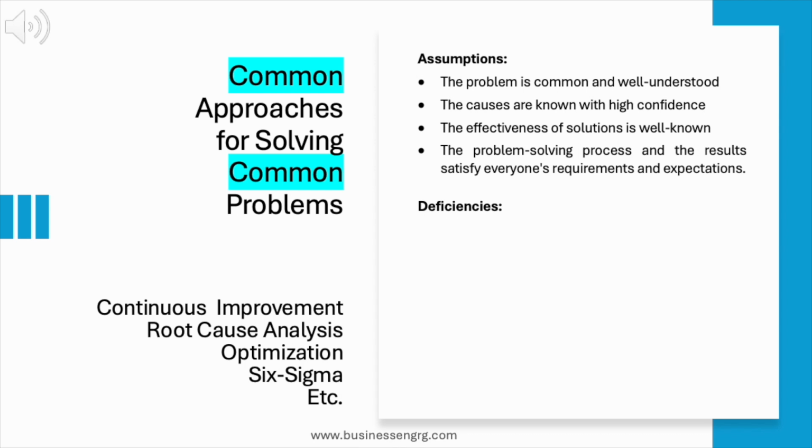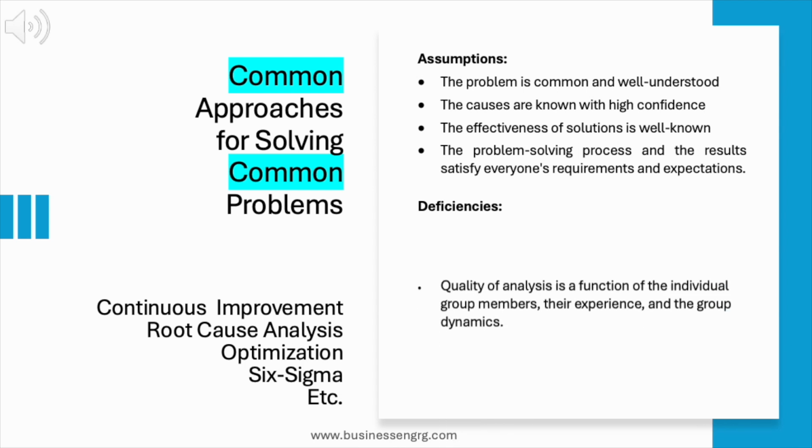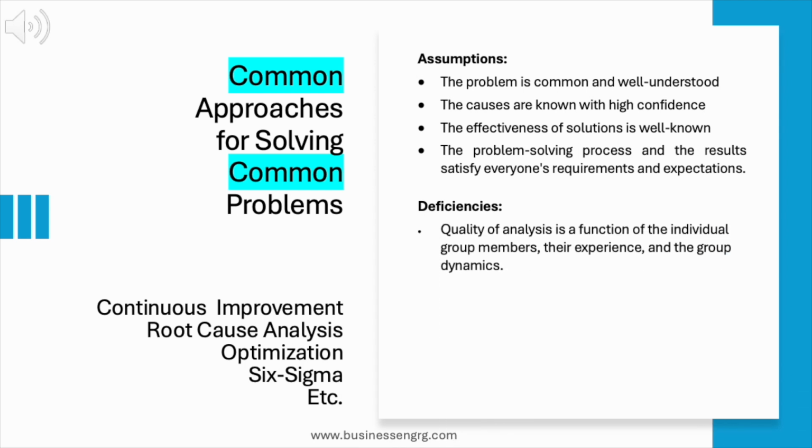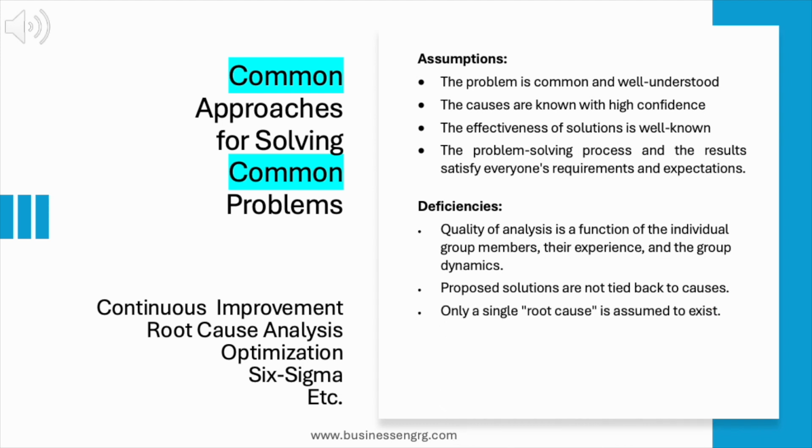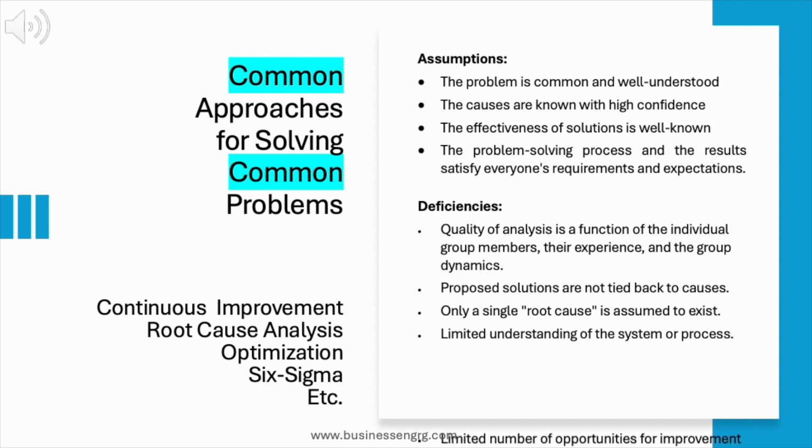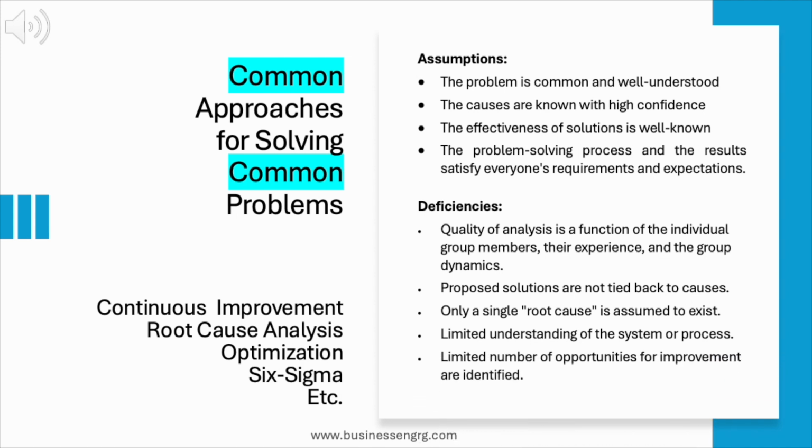But there are potential deficiencies. Quality of analysis is a function of the individual group members, their experience, and the group dynamics. Proposed solutions are not tied back to causes. Only a single root cause is assumed to exist. Limited understanding of the system or process. Limited number of opportunities for improvement are identified. Limited number of solution options are generated.